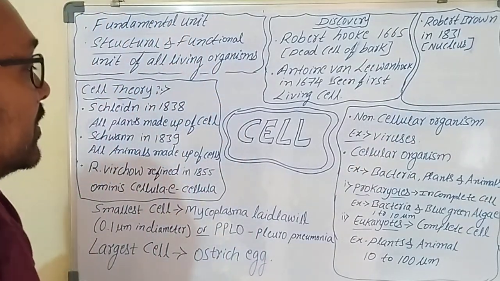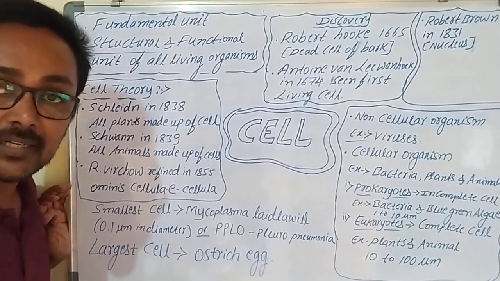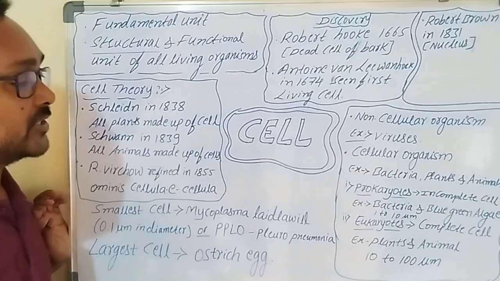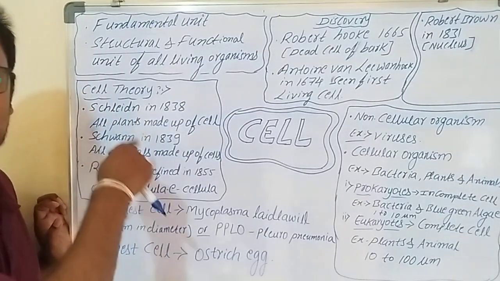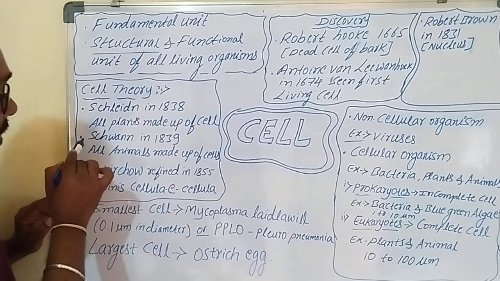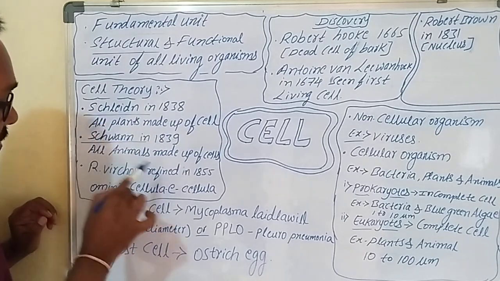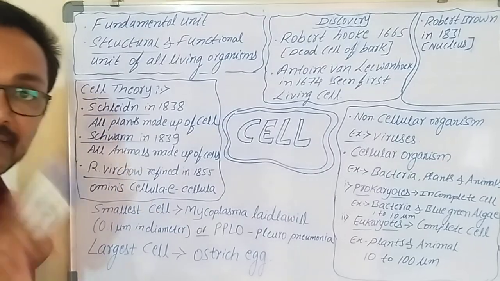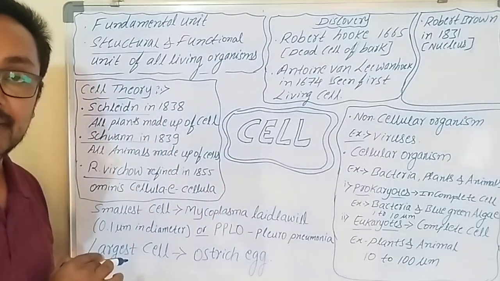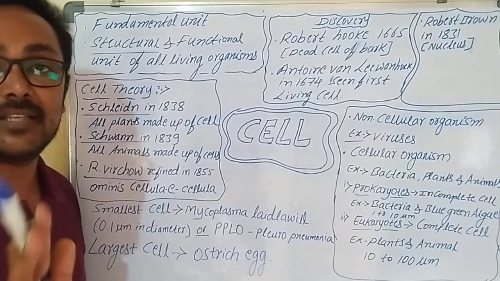Next, let me come to the cell theory. Whenever the cell theory comes up, a total of three names come. First, Schleiden, who spoke about plants. Next, Schwann, who spoke about animals. Schleiden, Schwann and Virchow, total three names. What did they give? Schleiden in 1838 said all plants are made from cells.